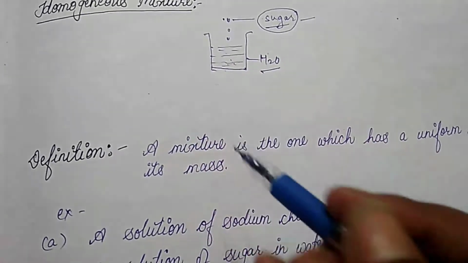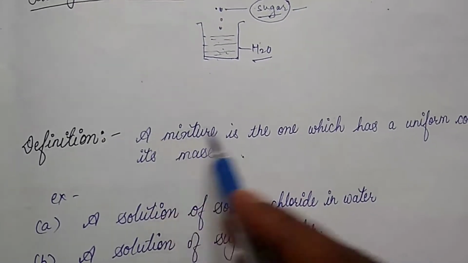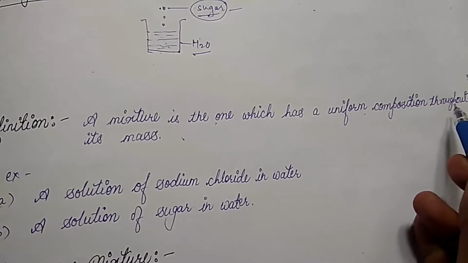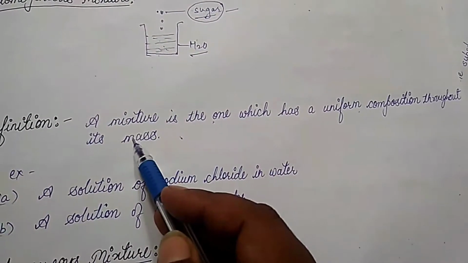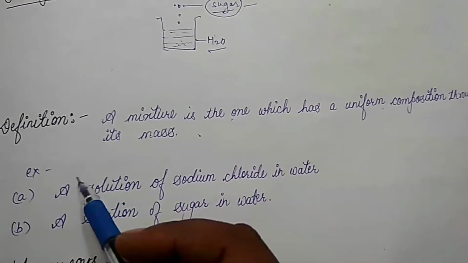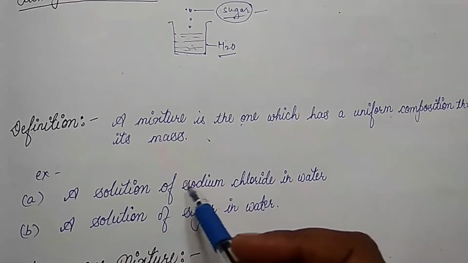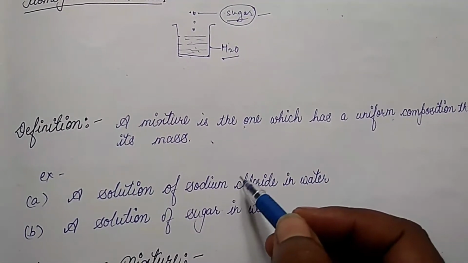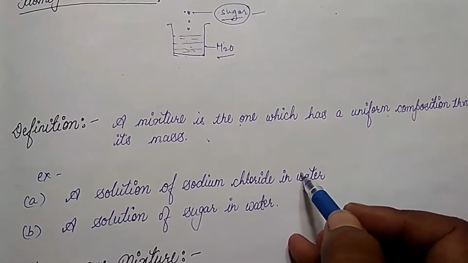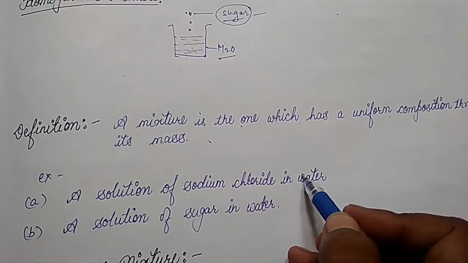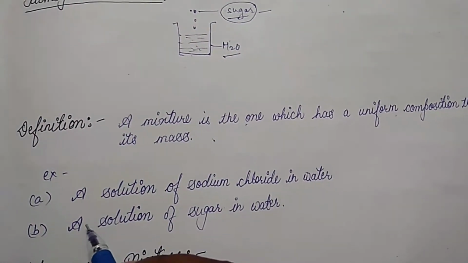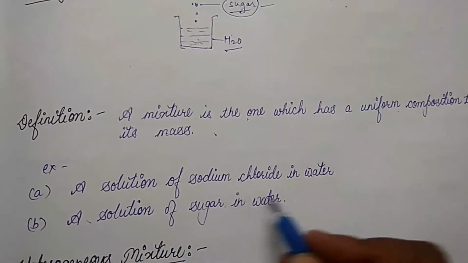So children, we can write the definition. A homogeneous mixture is one which has uniform composition throughout its mass. For example, a solution of sodium chloride in water, which means when sodium chloride is dissolved in water, every part of the solution gives a salty taste. Second, a solution of sugar in water.